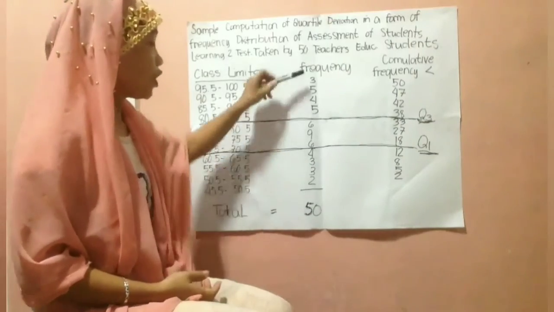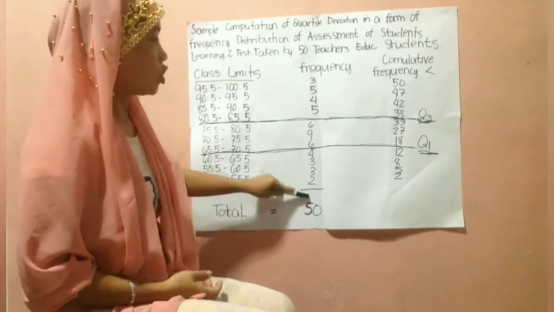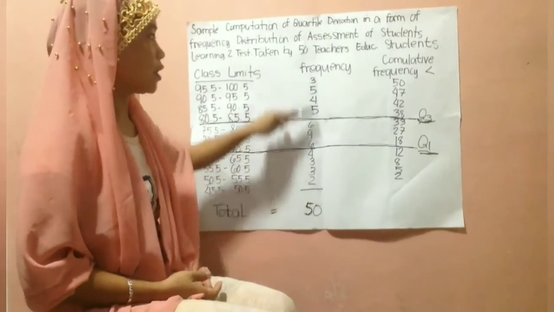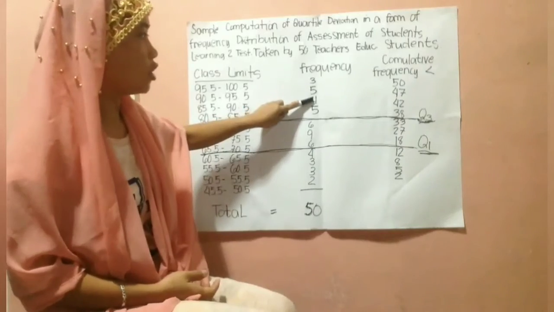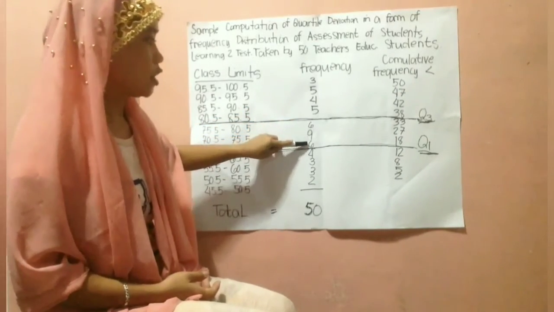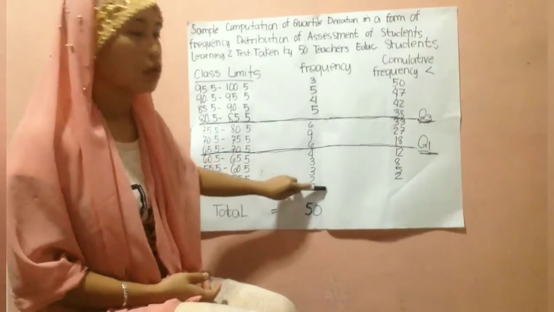The total of the frequency is 50, because adding all the frequencies, 3 plus 5 plus 4 plus 5 plus 6 plus 9 plus 6 plus 4 plus 3 plus 3 plus 2, the total is 50.